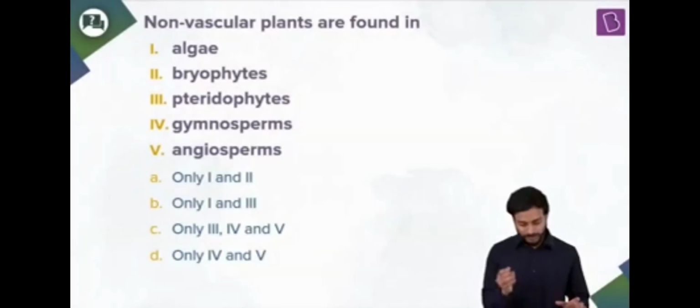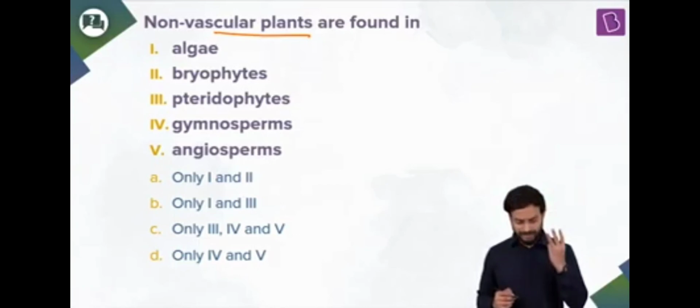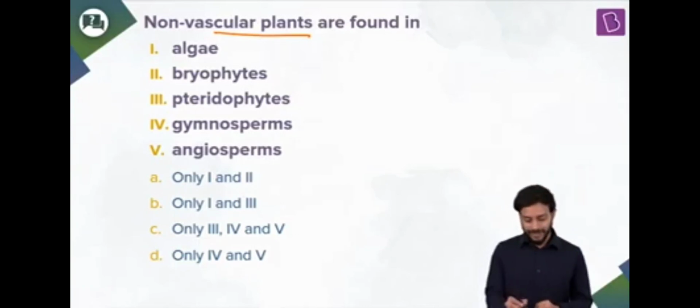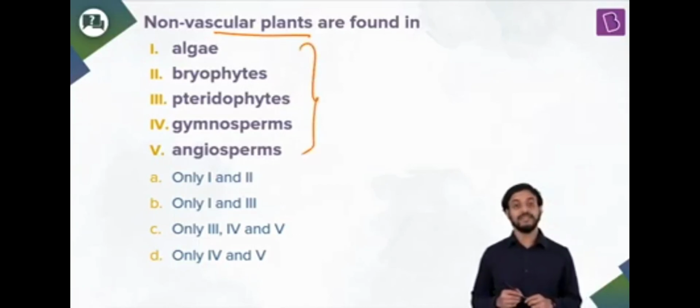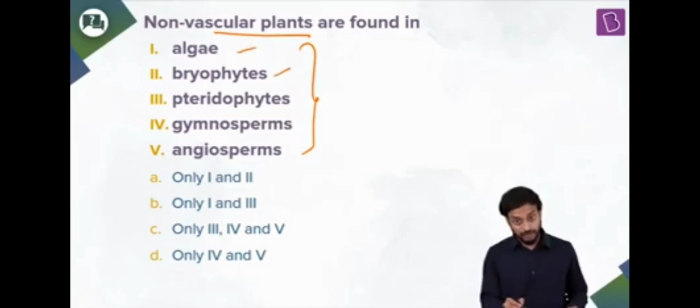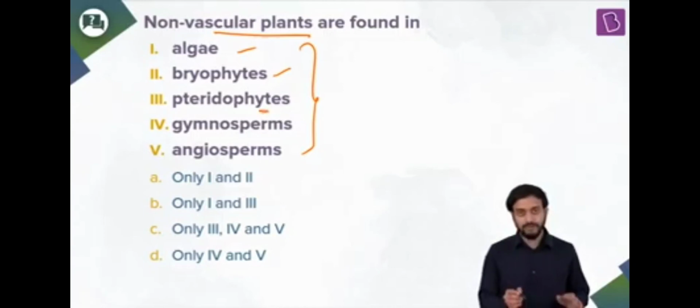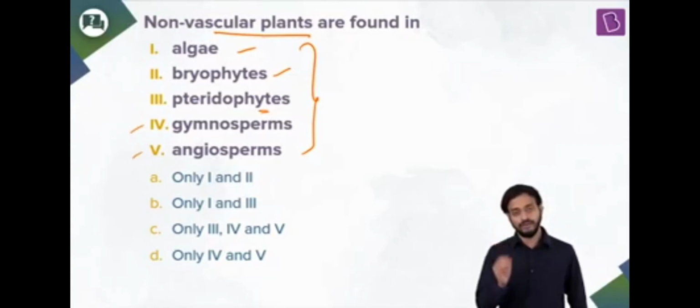Can you solve this question? Non-vascular plants are found in what? Algae, bryophytes, pteridophytes. Then we have gymnosperms, angiosperms. You understand these are the classifications of the plant kingdom. Algae are non-vascular. Bryophytes are non-vascular. Pteridophytes are vascular. These are the first group of plants which have vascular tissues like xylem and phloem. Gymnosperms and angiosperms are of course vascular.